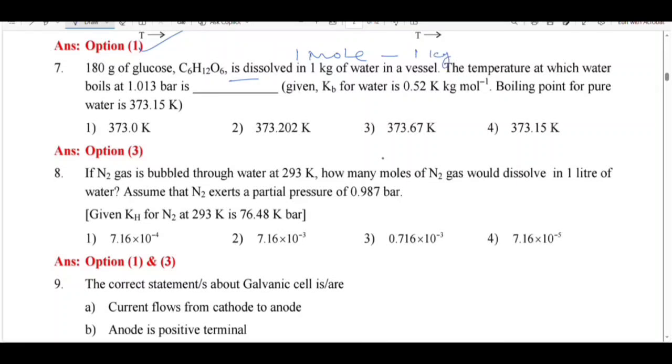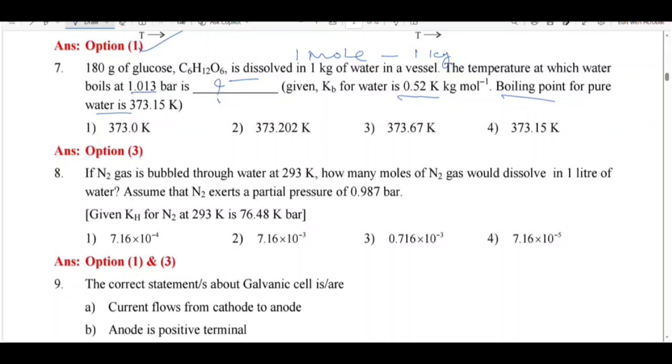The temperature at which water boils is 1.013 bar. Boiling point of pure water is given. So we have to calculate the temperature at which water boils. From the problem we have to understand that for 1 mole of glucose, the elevation in boiling point is 0.52.